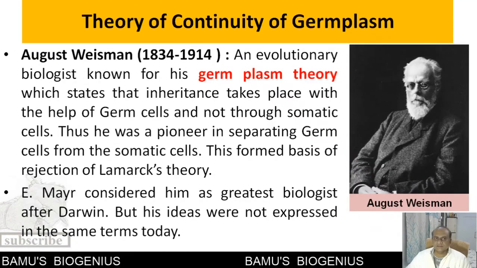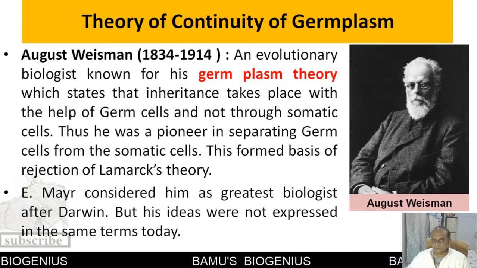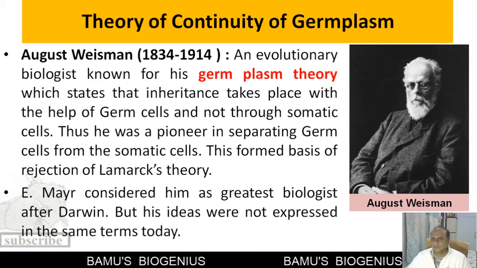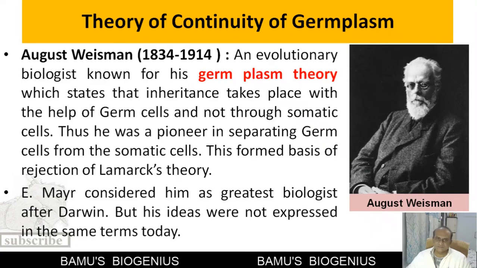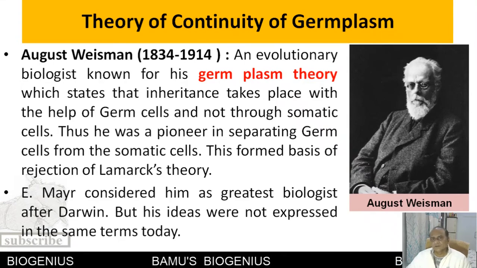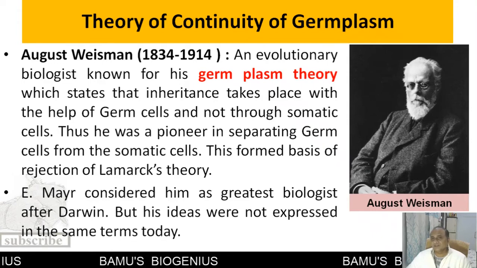Then another scientist, who gave the theory of continuity of germplasm, was August Weismann. He was an evolutionary biologist known for his germplasm theory. According to this theory, inheritance takes place with the help of germ cells only, and somatic cells do not take part in any kind of inheritance. So this theory became the basis to reject Lamarck's theory of inheritance of acquired characters.